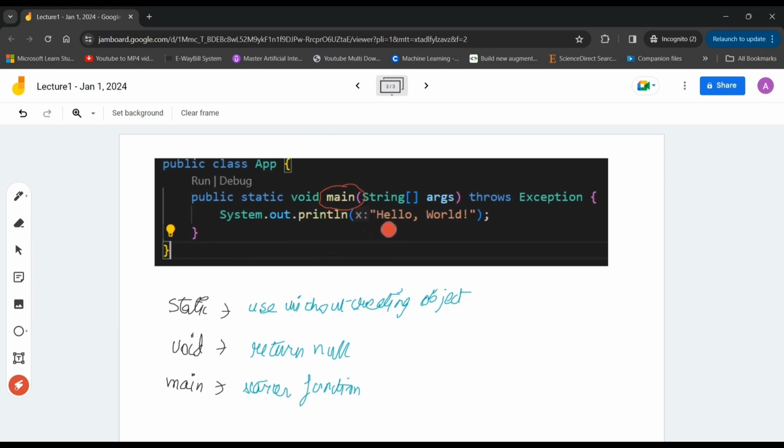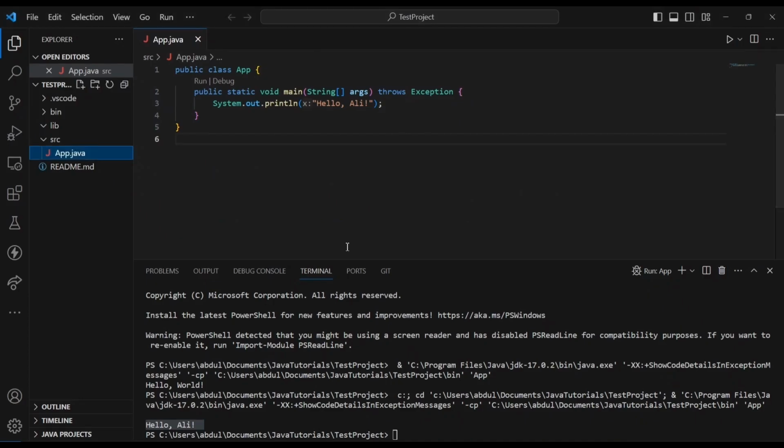Now let's try printing without ln and then printing with ln, and the things will become more clear. So first let me create one more line of code. Let's first print a greeting, let's say good morning. Let me copy this line with Control C, and then let's say hello world. Now what it will do is print good morning on the first line, and then print hello world on the second line.